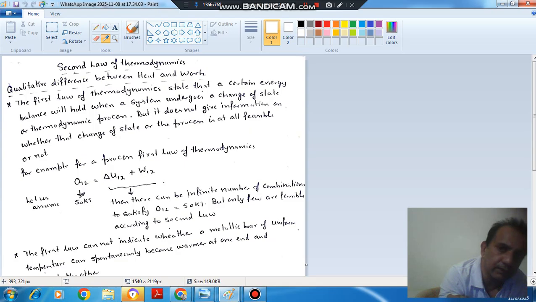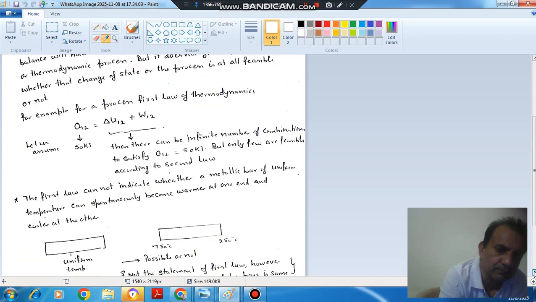So if we take Q12 as 50 kilojoule, then there can be infinite number of combinations to satisfy Q12 equal to 50 kilojoule, but only some are feasible according to second law. Okay, so that is the first example of distinction of first law and second law, or why we need second law.